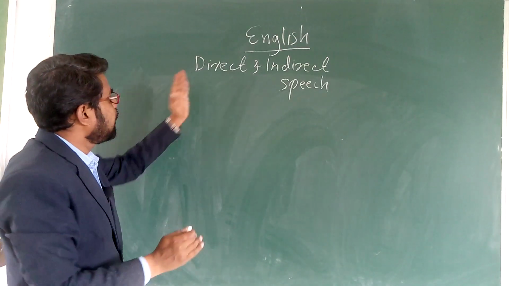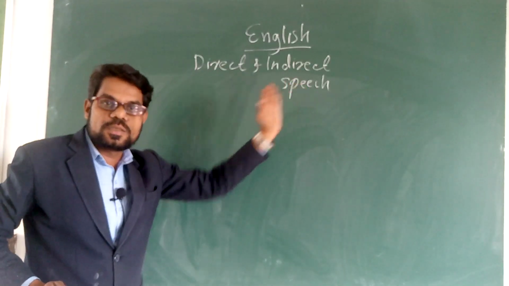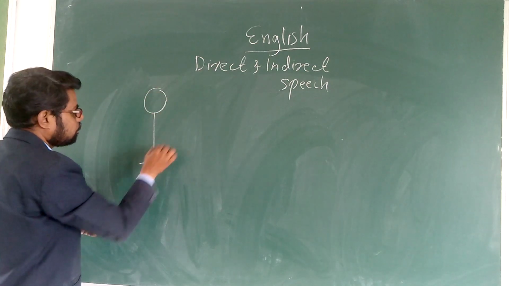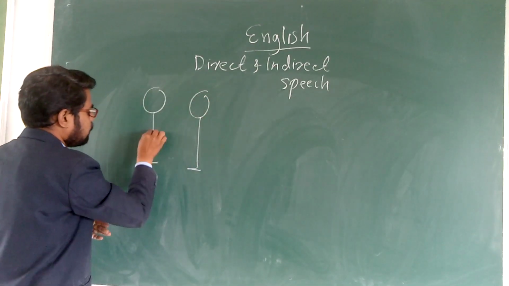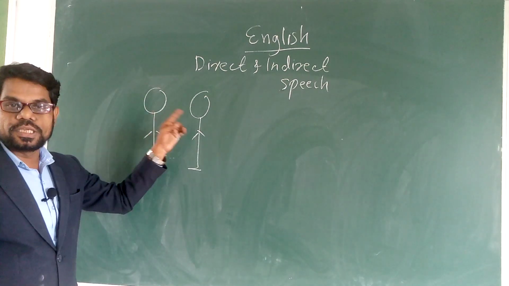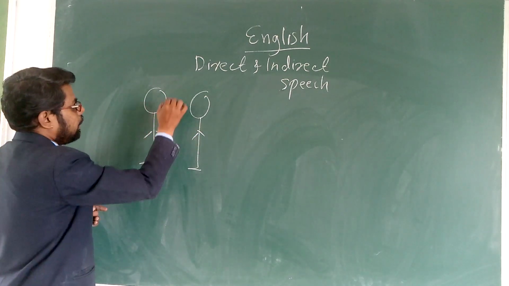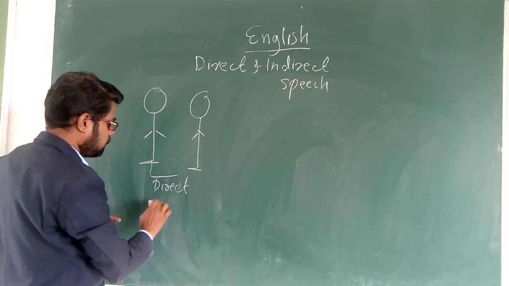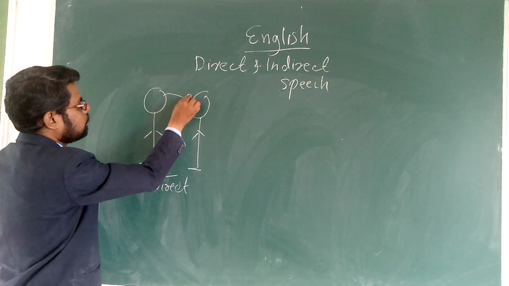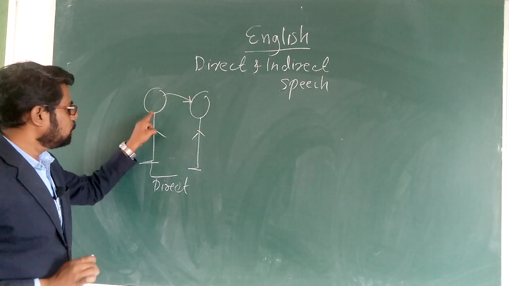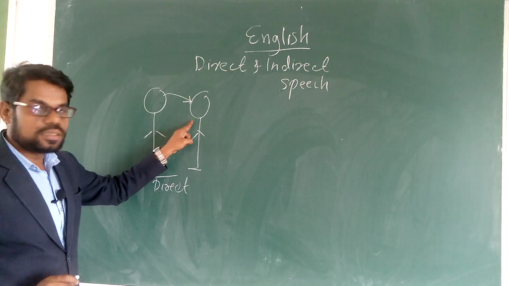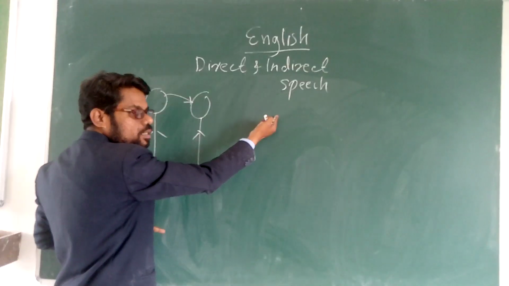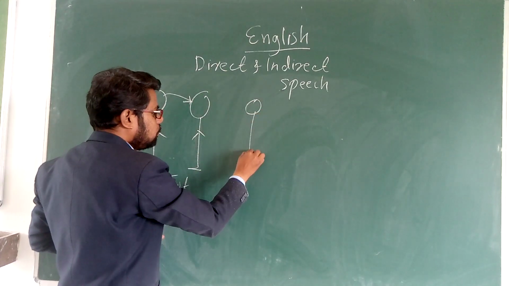See what we mean by direct speech and indirect speech. Suppose one boy and another boy are talking to each other. So it's direct speech. He is talking to him and he is talking to him. Here is the first person, second person. Whatever he spoke to him, when he reports it to another boy, that is the third person.